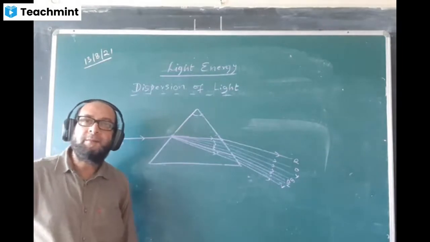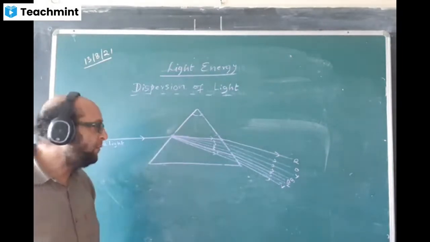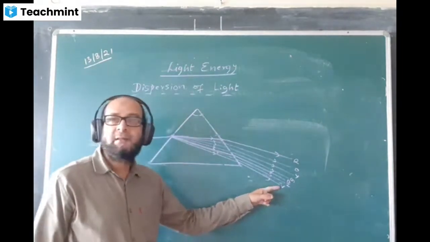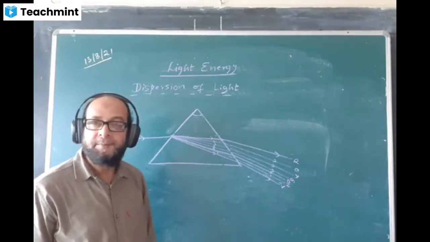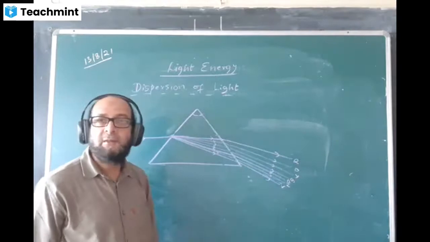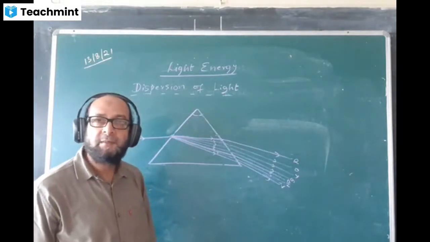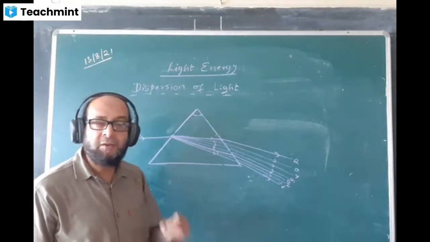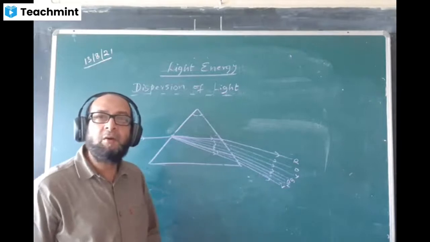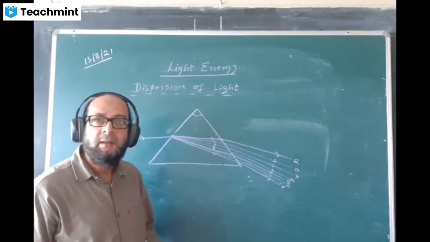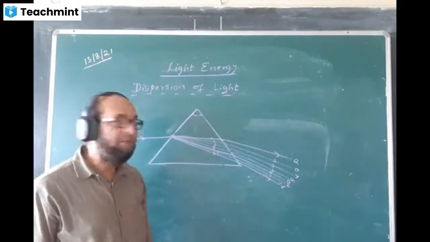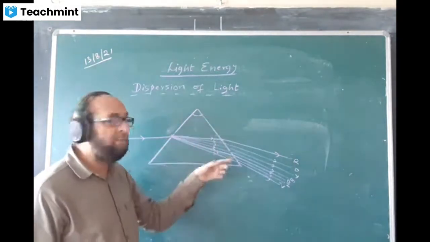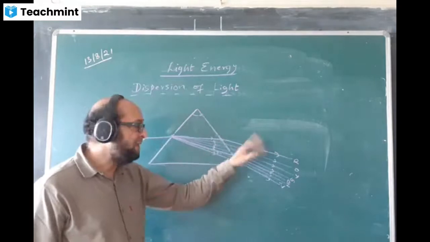Violet has the lowest speed in glass among the colors, and red has the fastest speed in glass or in some other medium. But in air, all of them have equal speed. That's why when white light passes through air, we don't see 7 colors. But when white light passes through a glass prism, we see 7 colors.